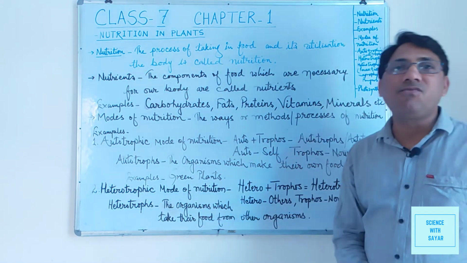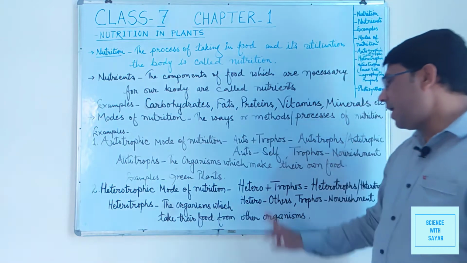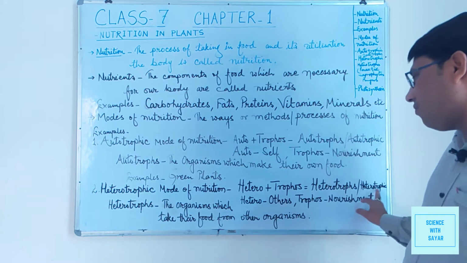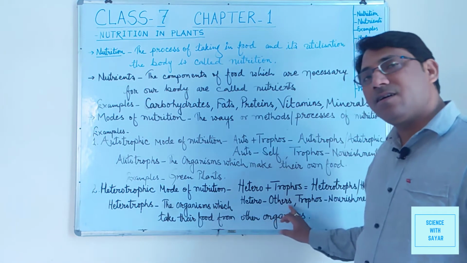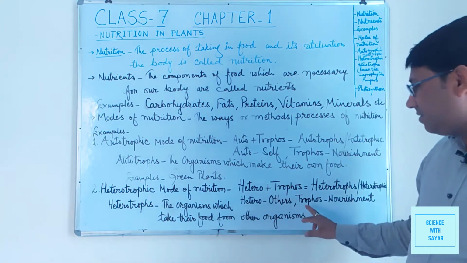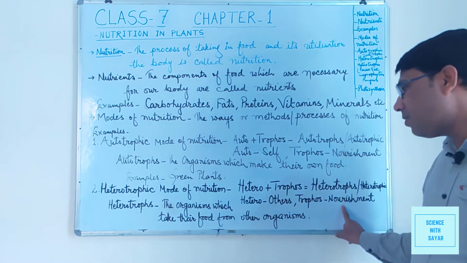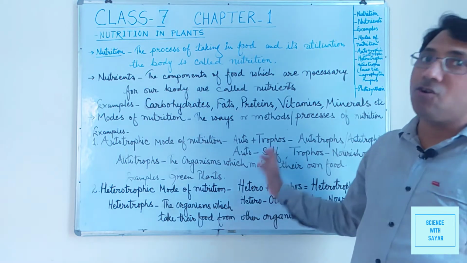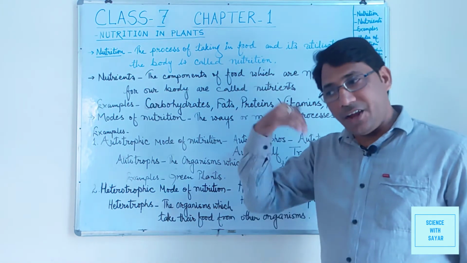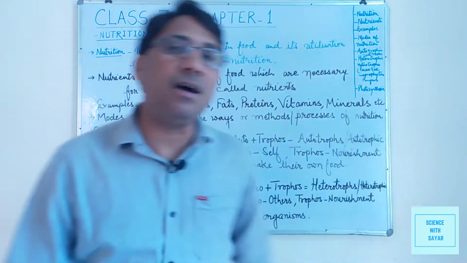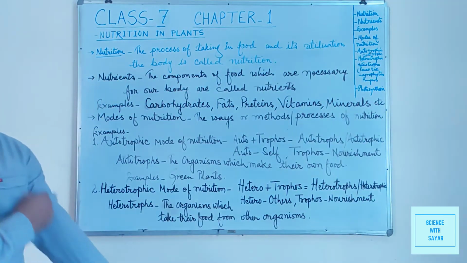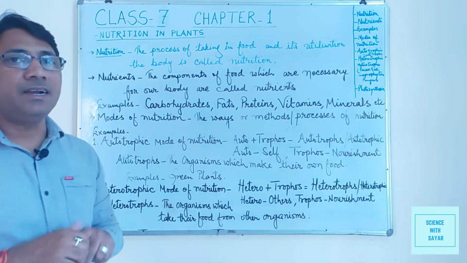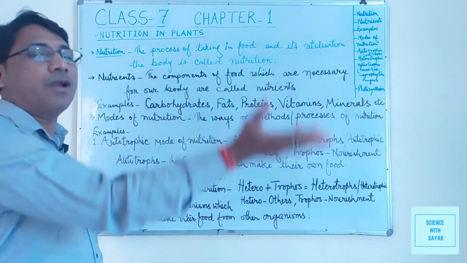This is also made of two words, hetero and trophos. Heterotrophs or heterotrophic. Hetero means others, trophos means nourishment. It means for nourishment, for nutrition, they depend on other organisms or animals. It means they cannot prepare their own food. They take prepared food from other organisms, animals, plants, etc. So they depend for food on other organisms.